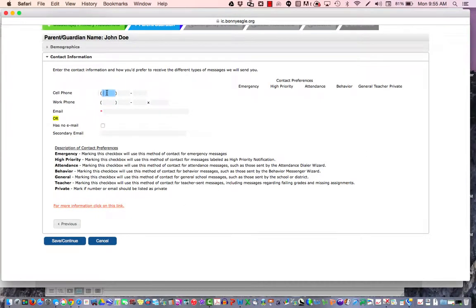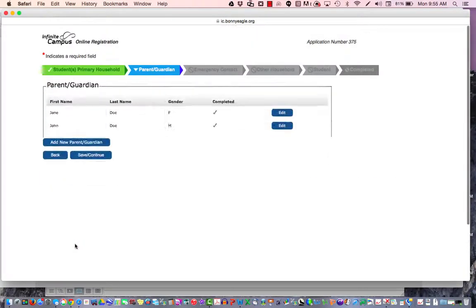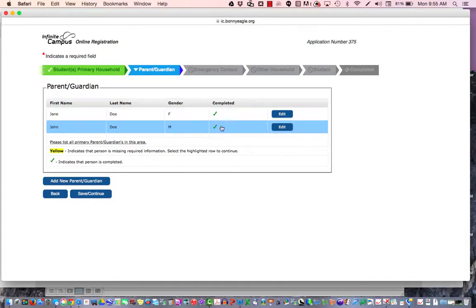Again, we need the cell phone, work phone, email address is secondary. If you don't know or aren't sure what their numbers are, these are not required fields. And if you don't know their email address, you can just click on Has No Email Address and choose Save and Continue. As long as you're seeing green check marks here under the completed, you're doing good.